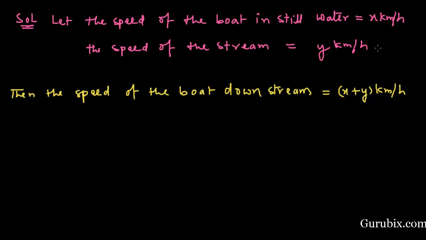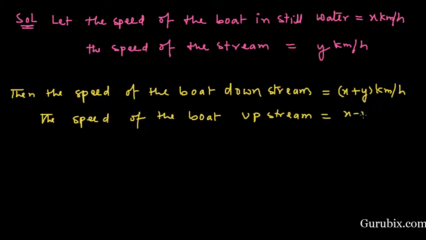Then we write, if the speed of the boat in still water is x kilometer per hour and the speed of the stream is y kilometer per hour, then the speed of the boat downstream will be x plus y kilometer per hour. Same as the speed of the boat upstream, this means against the stream, will be x minus y kilometer per hour.